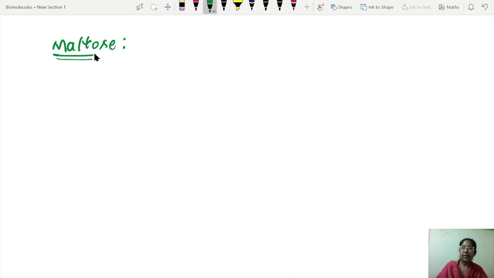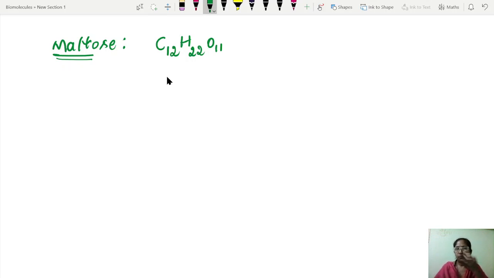So maltose is a disaccharide, and its molecular formula is C12H22O11. Just look at the structure. It appears as if a water molecule has been removed from two monosaccharide units while joining.